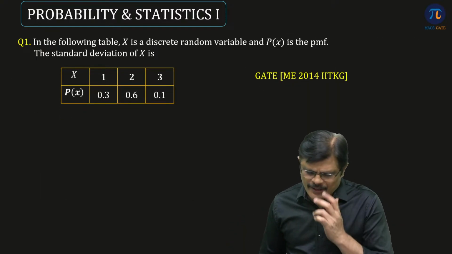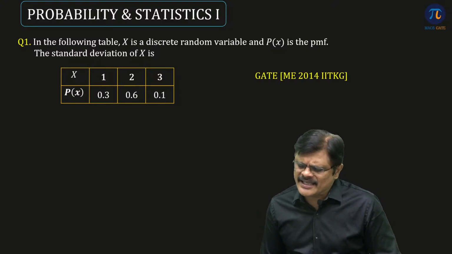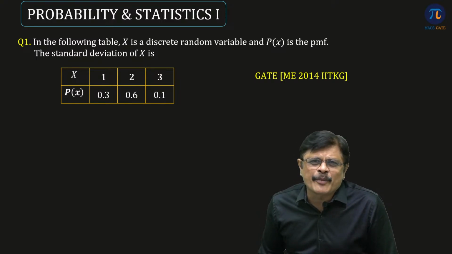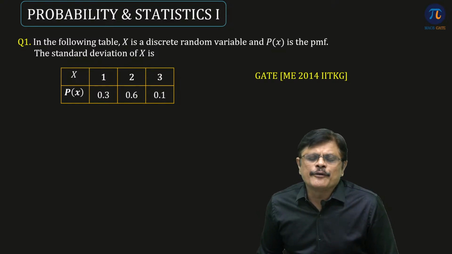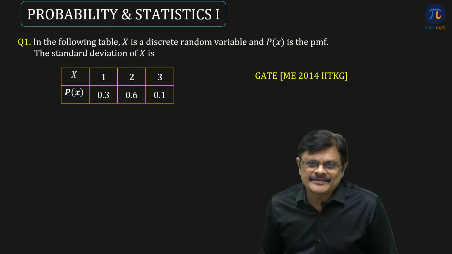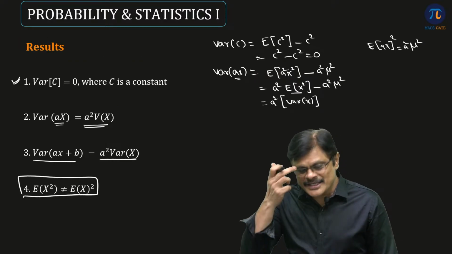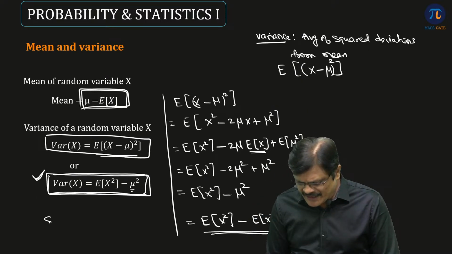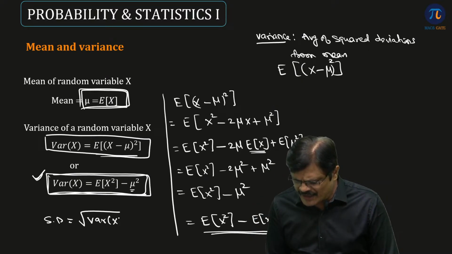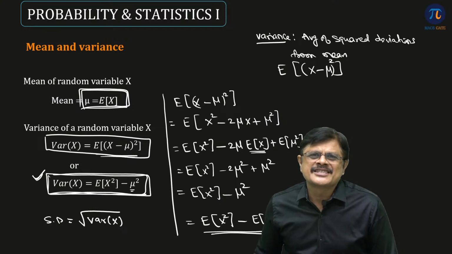Now let us see the following problem. In the following table, x is a discrete random variable and px is a probability mass function. You need to find the standard deviation of x. Of course, you might be asking, sir, you have not told what standard deviation is. Standard deviation is simply the positive square root of variance. Once you have the variance, the positive square root of that is the standard deviation.